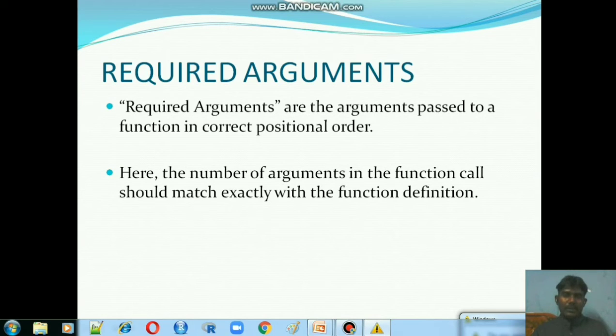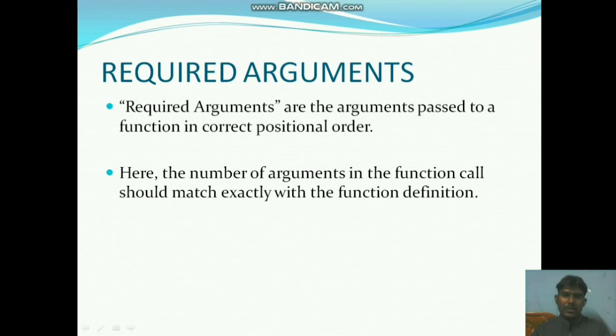So whenever we call the function with the arguments, the same parameters or variables must be there in the function definition, in the correct positional order only. Then it will call and execute the program. We will see one example in this required arguments.